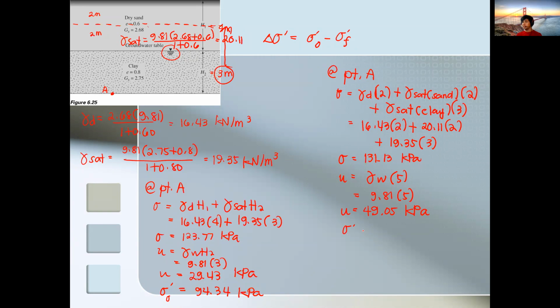So effective stress is of course 131.13 minus 49.05, so that's 82.08 kilopascal. So this will be our sigma prime final.